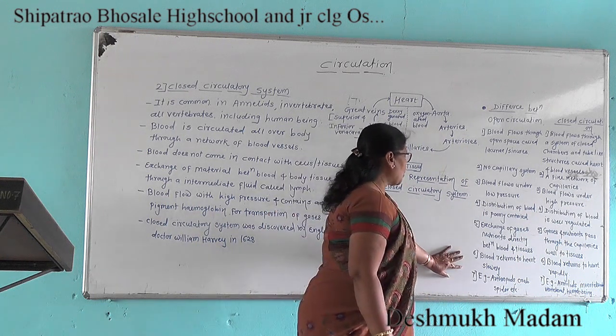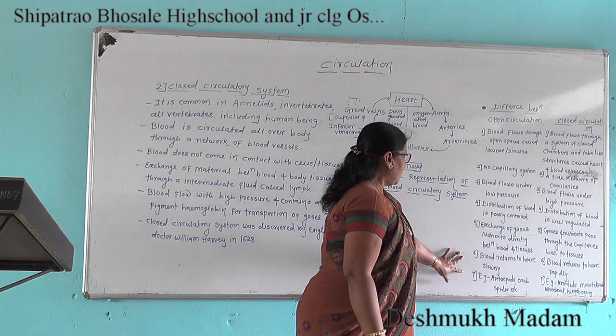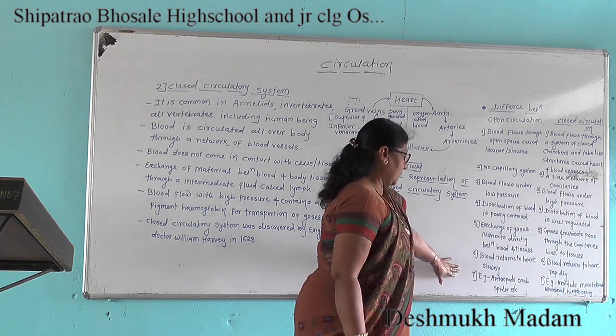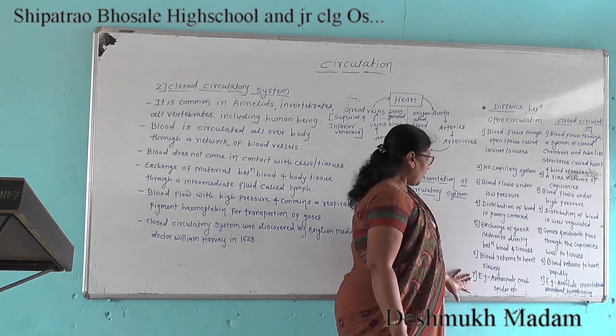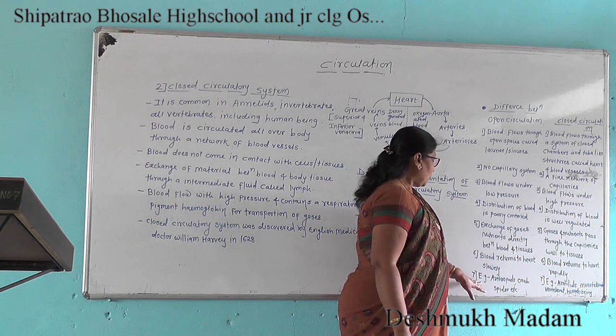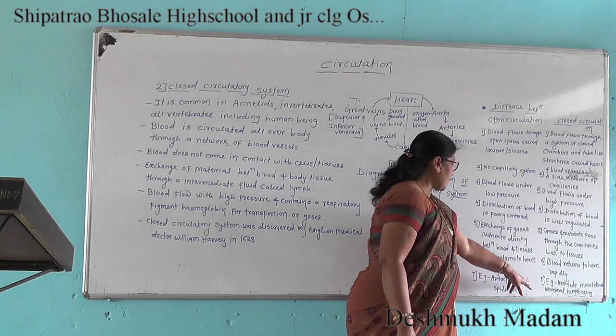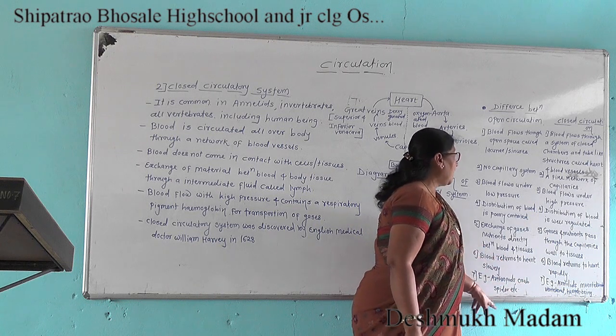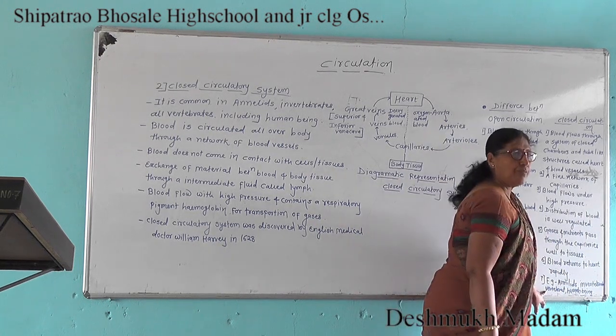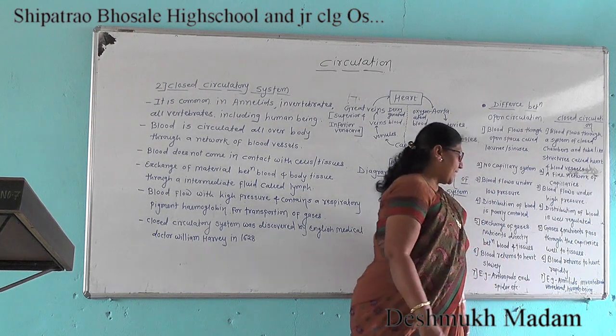And the last difference is the examples. The open circulatory system is found in animals like arthropods, crabs, and spiders, and the closed circulatory system occurs in animals like